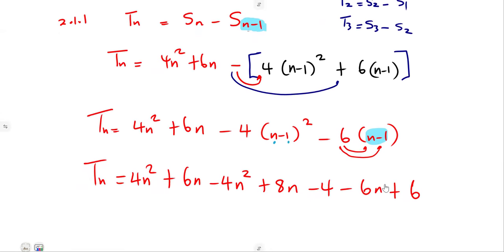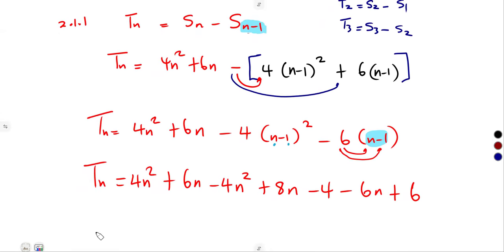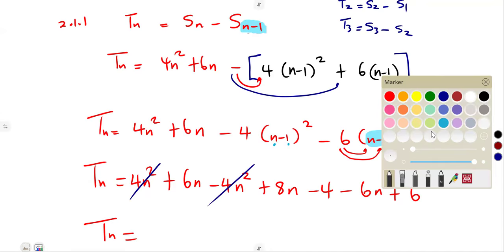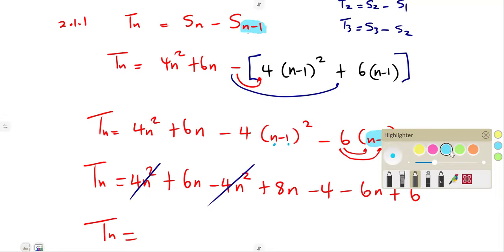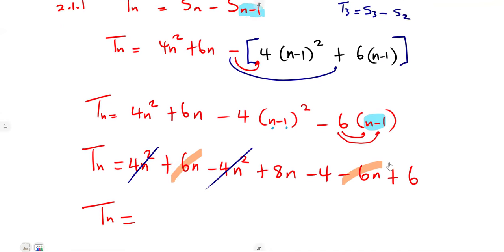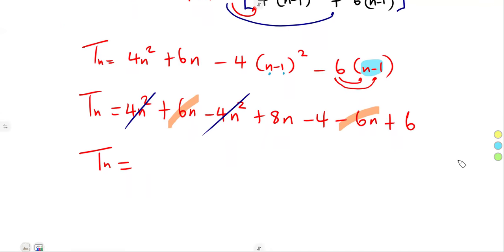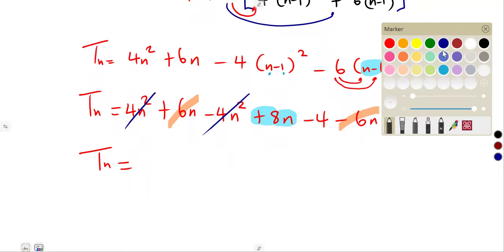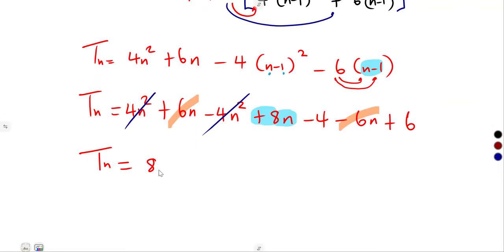Where there are like terms, collect your like terms and simplify further. In this case, 4n squared minus 4n squared, that was going to cancel. We also have 6n here and negative 6n, these two we're going to cancel. So I'm just left with, in terms of n, this one, 8n. So that's going to be 8n.